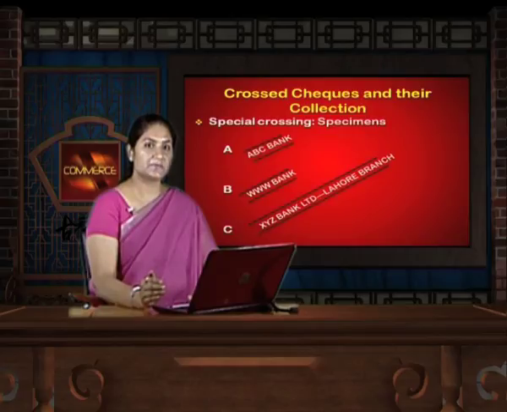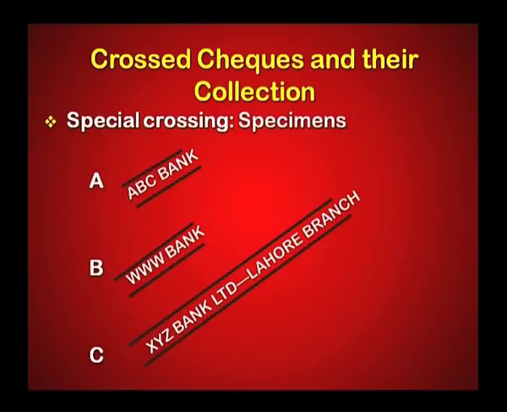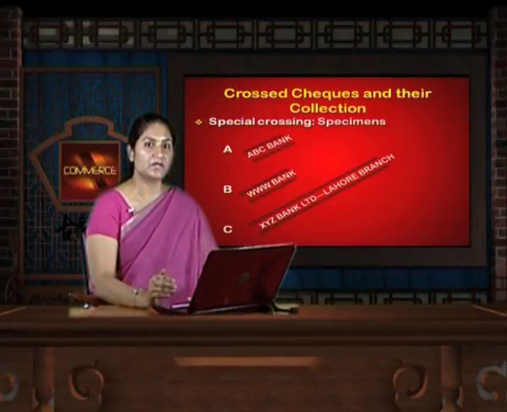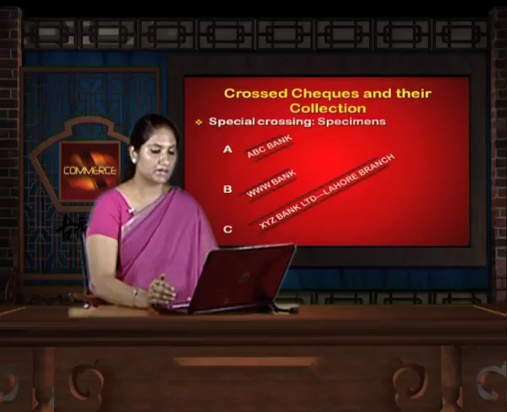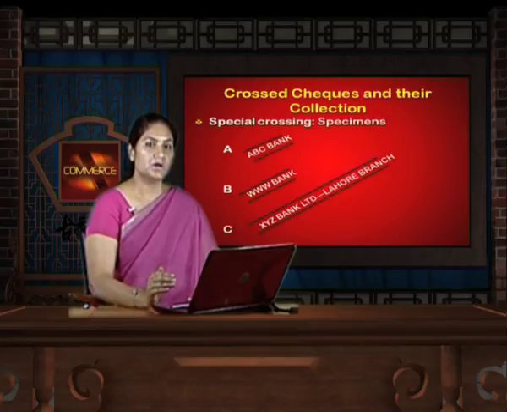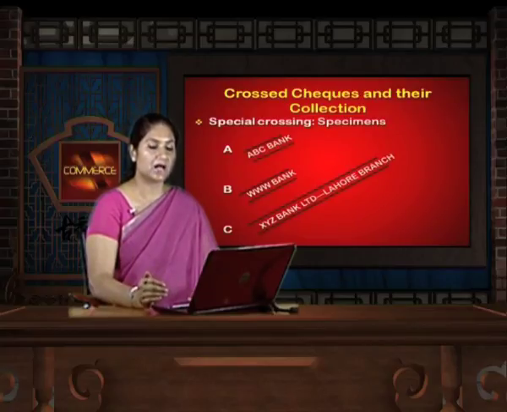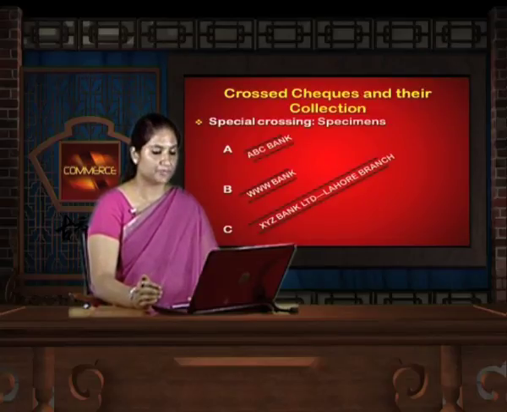Let us discuss the specialized crossing. Specialized crossing is when the name of the bank has been mentioned. Therefore, that means that the check can be collected only through that specific bank. For example, consider A. Over here ABC Bank has been mentioned. That means the person who is collecting the check, that is who has been made as the payee on the check, will need his account to be opened in ABC Bank, and then only he can withdraw the sum.